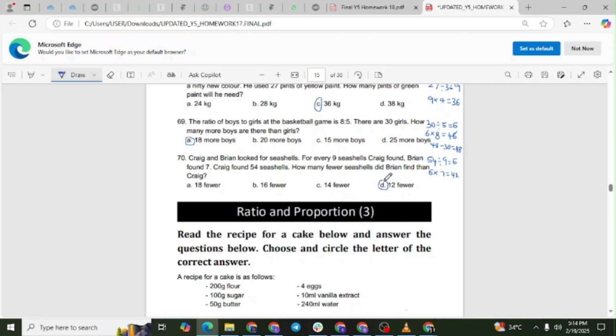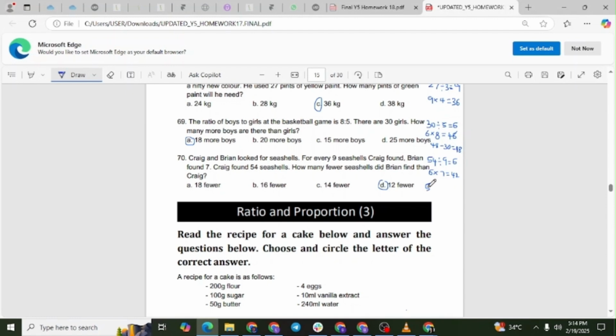Explanation. The ratio of Craig's seashells to Brian's seashells is 9 to 7. Find the multiplier by dividing 54 by 9, which equals 6. Multiply 6 by 7 to find Brian's total, which is 42. The difference is 54 minus 42, which equals 12.